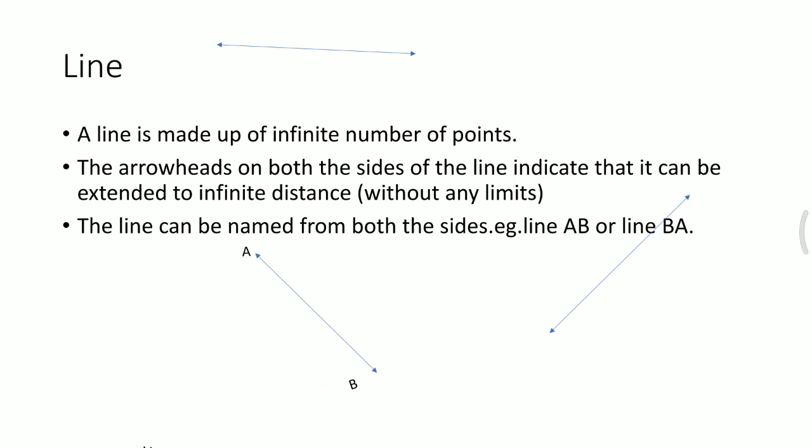The next concept is a line. A line is made up of an infinite number of points. The arrowheads on both sides of the line indicate that it can be extended to infinite distance. That is, any line can be extended to infinity and hence it doesn't have a fixed measurement. A line can be named from both sides, that is line AB or line BA, as you can see in the picture.